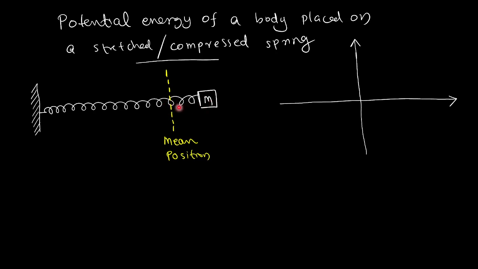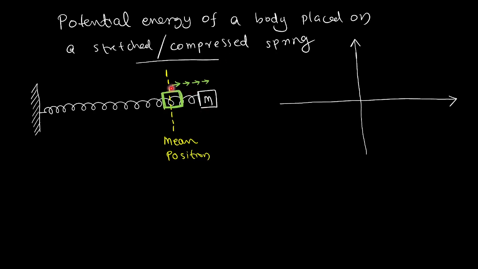I applied a force towards right. Initially, the body was here. You agree with me? Initially, the body was in the mean position. Slowly, I applied a force towards right. And as a result, the body has got a displacement x.